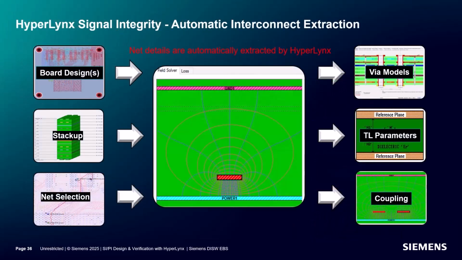With Hyperlinks, you aren't bogged down with the manual aspect of extracting details of the interconnect. Net extraction is done automatically with the built-in field solver, including detailed via and transmission line models, coupling, and loss. Most other tools use manual extraction and analysis flow that limits practical post-layout analysis to a handful of signals. Automatic net extraction greatly simplifies the workflow, increasing the efficiency and allowing scalable verification.